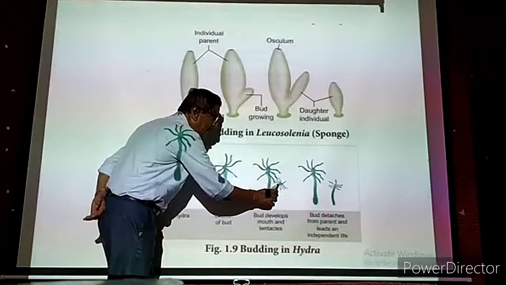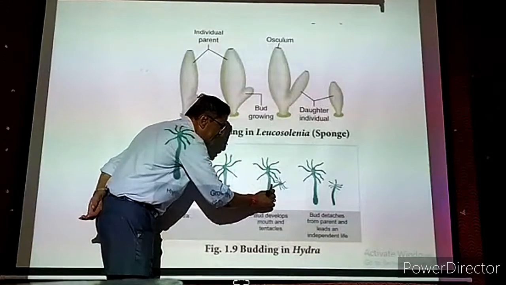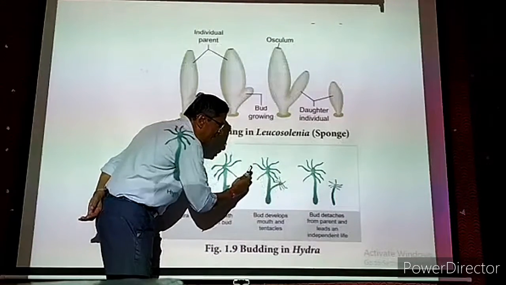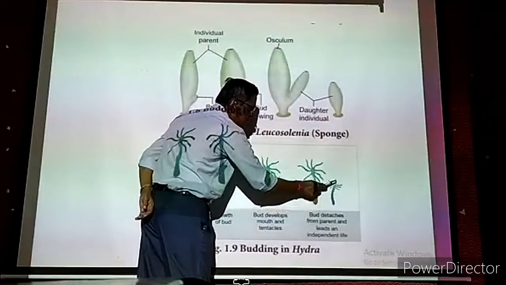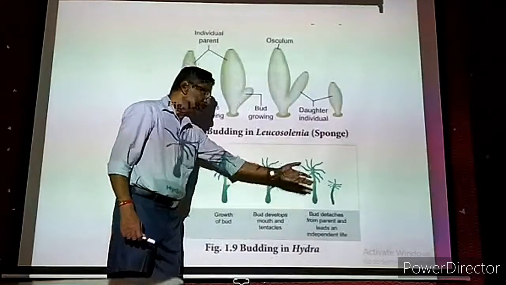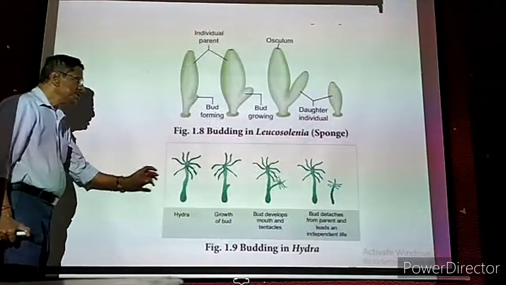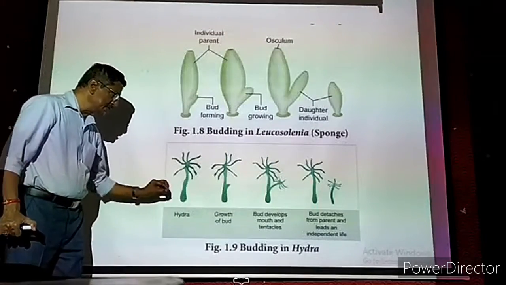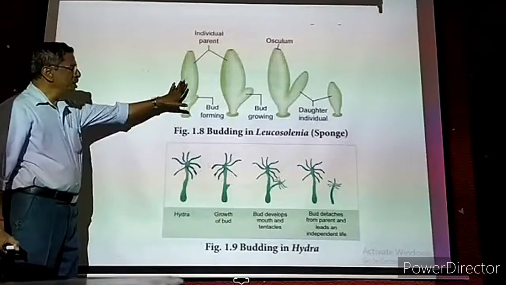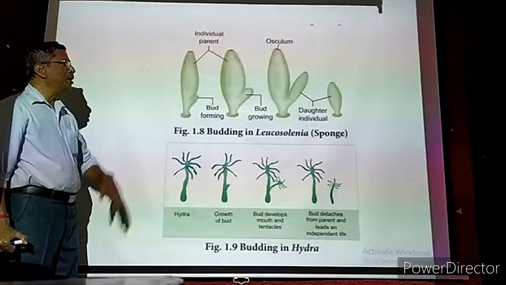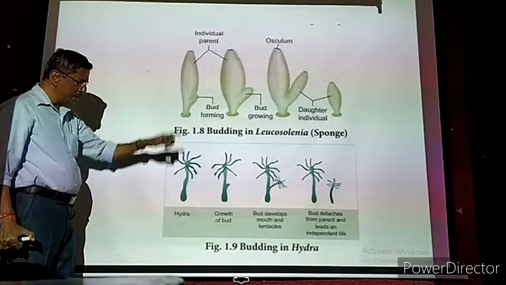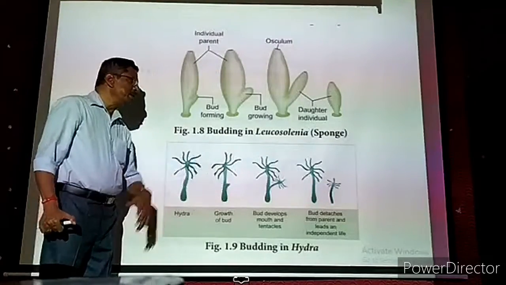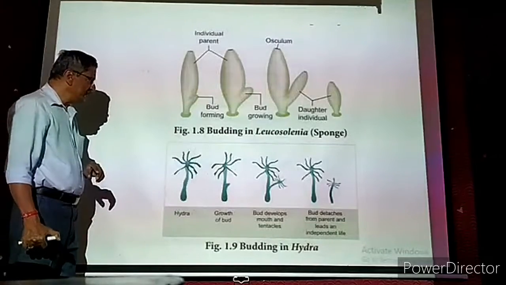Now once this young Hydra is formed, it is detached at the bottom, leaving the mother, and it leads an independent life. Now this is the mother and this is the young one. So the reproduction is over by budding. Now this is budding in Hydra. These two are the best examples for budding. One is in sponges, and another one is the Hydra. It comes under phylum Coelenterata.